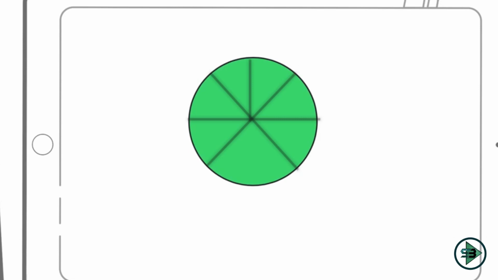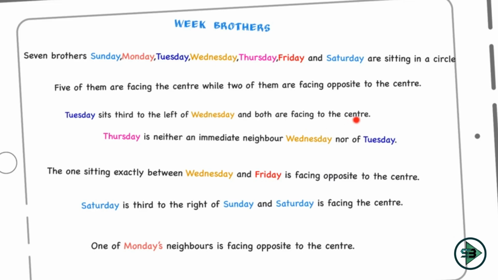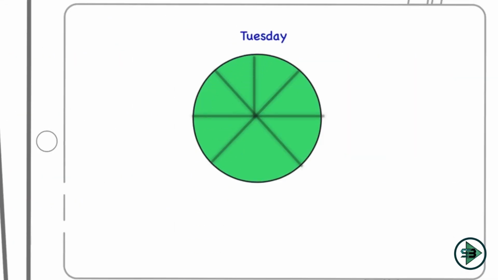So now I go to my first link, and what is my first link saying? Tuesday sits third to the left of Wednesday and both are facing the center. Okay, so I know where is their direction, and that's why this is forming to be my first link. So Tuesday sits third to the left of Wednesday. So anywhere you can place your Tuesday now. So place your Tuesday anywhere you want to. I'll place the Tuesday here.